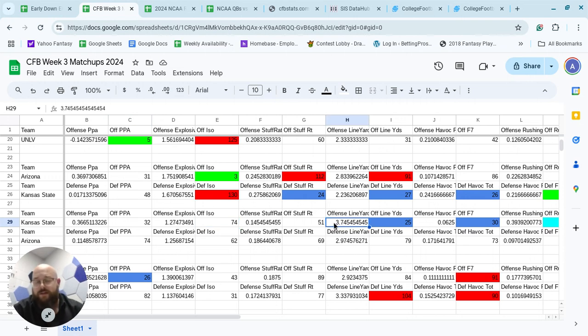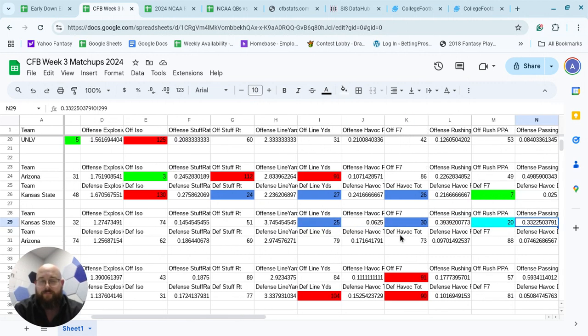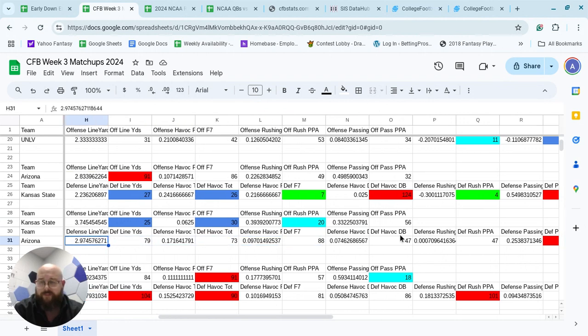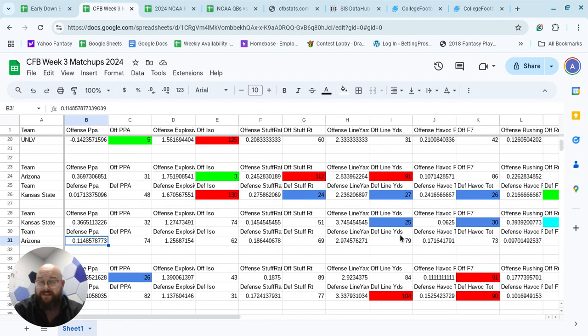Now if we look at the flip side, you can see that Kansas State does decently. They are decent from an offensive line standpoint. That's normally kind of their calling card. When Colin Klein was there, they ran that play action quarterback power type offense where they're expected to grind it out. As you can see, rushing the ball very good, passing above average. Arizona, from a defensive standpoint, hasn't really been terrible, but they haven't really been good. It's like average, right?